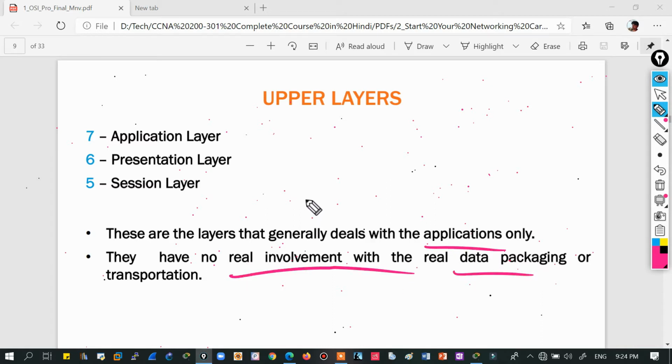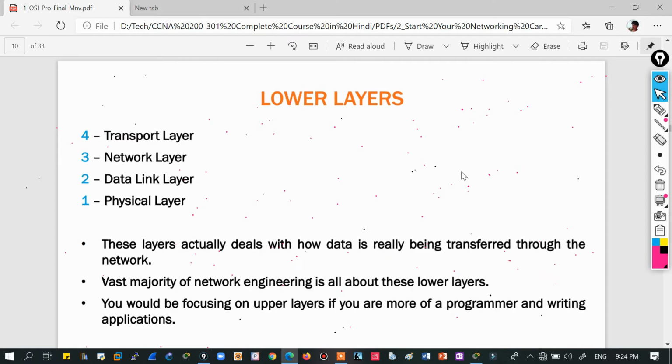When we discuss segments, packets and frames, they will be discussed only on the lower, network layers. These lower layers deal with how data is really transferred. Network engineering is all about these layers, and you will focus on upper layers only if you are a programmer.